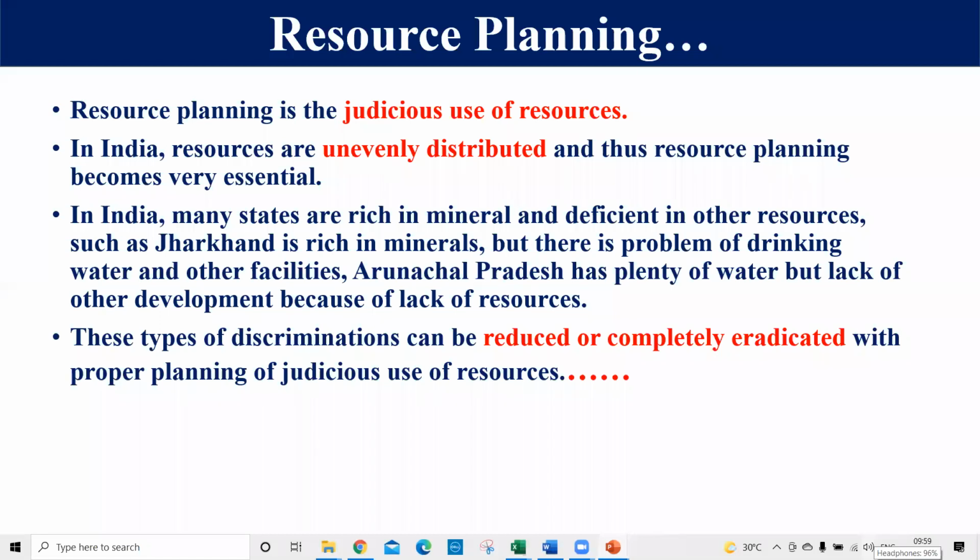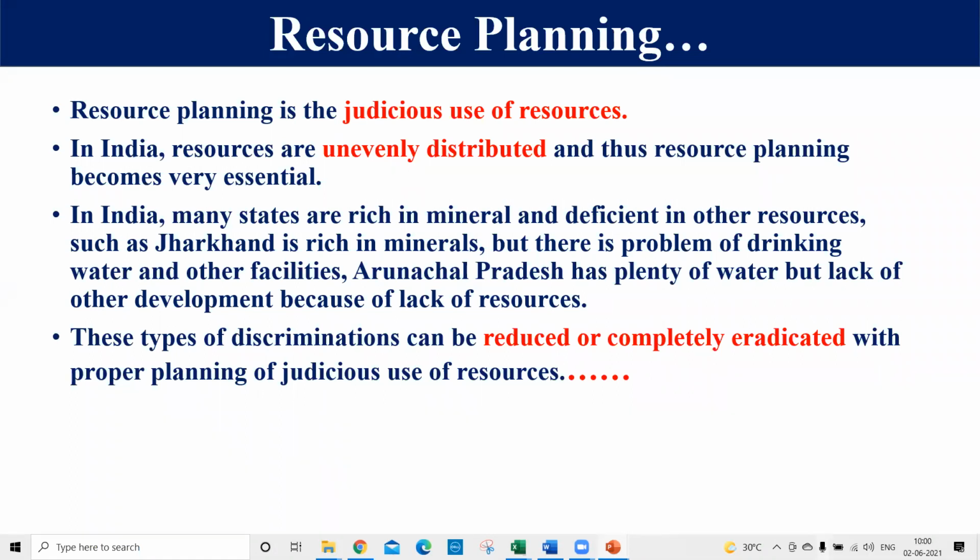The reason is that, my dear students, the resources are unevenly distributed all over the world, and you can say in India also. So that's why resource planning is essential for us. Let's take the example of India. In India, there are many states which are self-sufficient. They have all types of resources, but there are many places which have one resource but lack another resource.